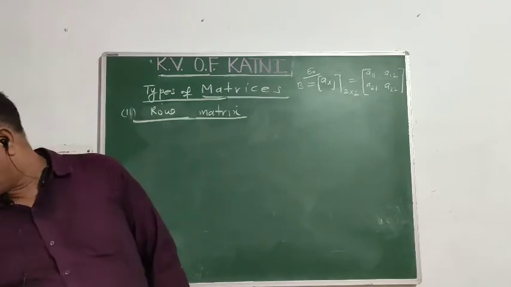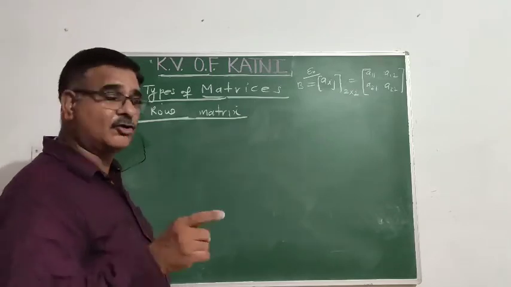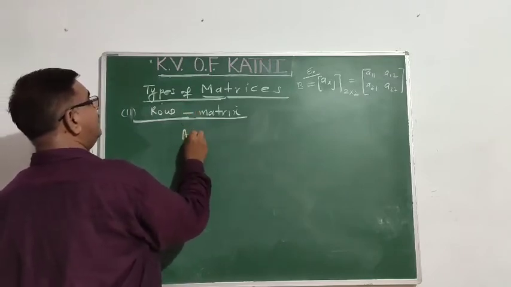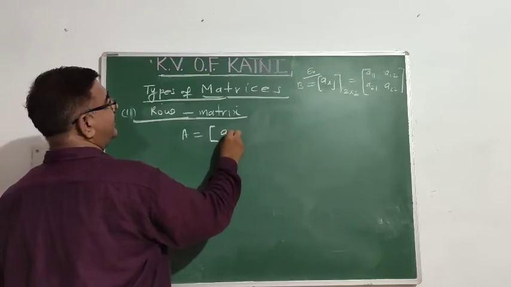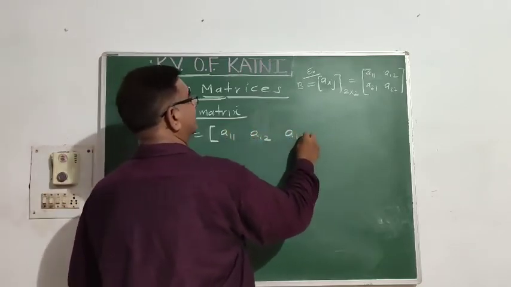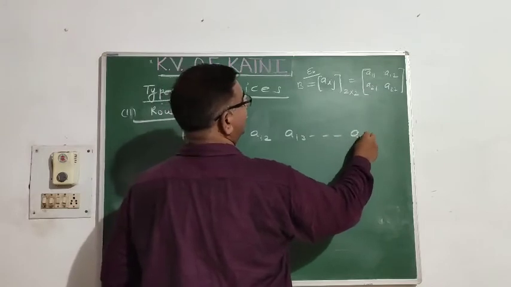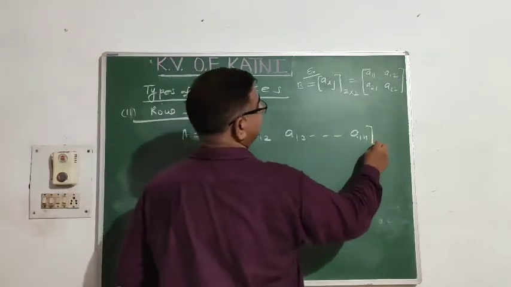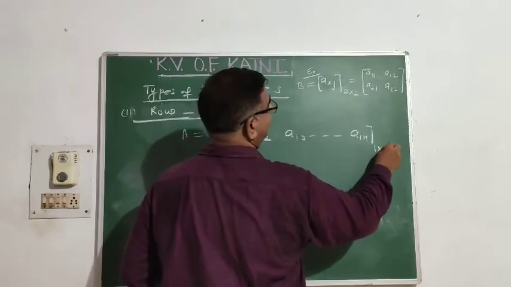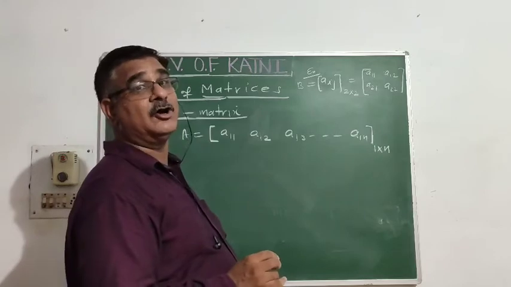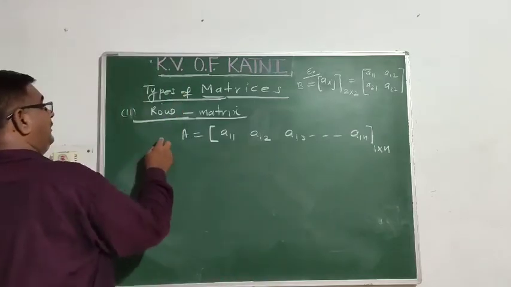Just as the column was fixed there, here we have to fix the row. So a matrix having only one row: A11, A12, A13 till A1n. What is the order of this matrix? Its order is 1 cross n. One row and how many columns? N columns. Called a row matrix.